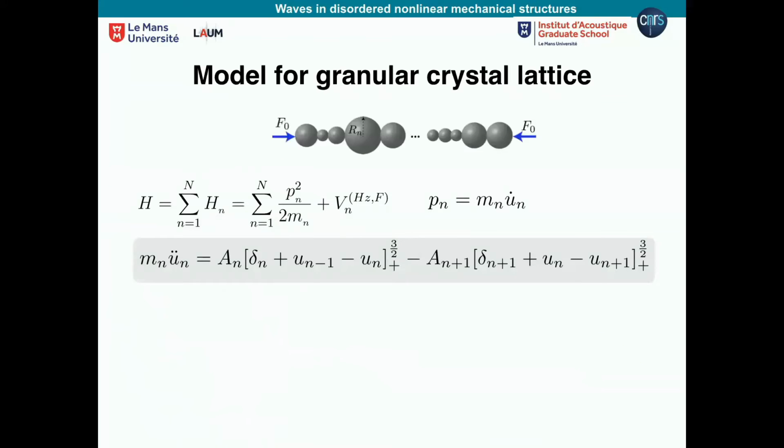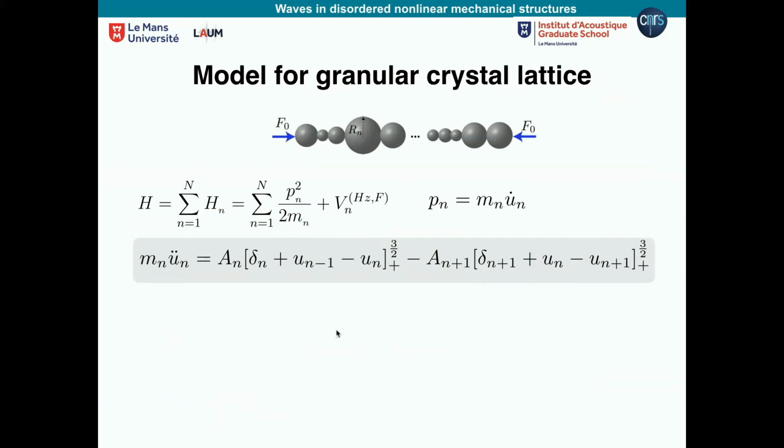So let's go to something more particular. This is the first work of Arnold. Let's go to this granular lattice model. Once again, we have momentum, so kinetic energy, and potential energy. Here, it is a characteristic of the Hertzian model for spherical beads in contact.